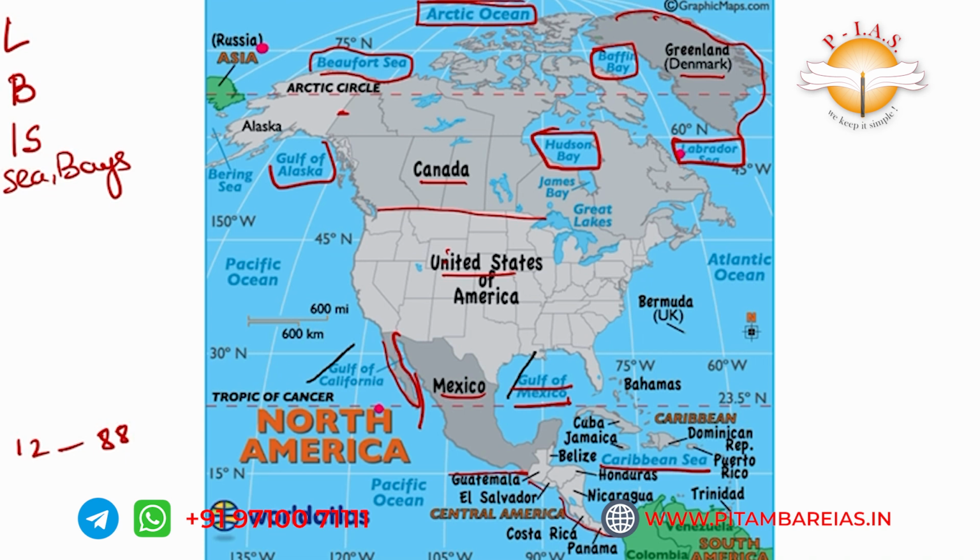Okay, I hope you understand. You got it. Beaufort Sea, Gulf of Alaska, here Gulf of California, Gulf of Mexico, Hudson Bay, Baffin Bay, Labrador Sea. I just went anti-clockwise. Whatever way you want, you can read it. Next is, okay, now islands, based on islands in the Pacific Ocean.